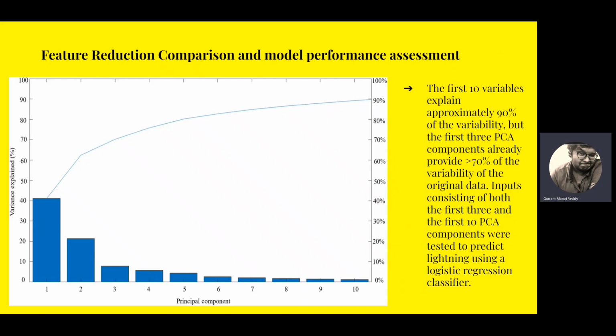Here, principal component analysis is a linear combination, not the model that we are discussing. But from this, we can see the first 10 features approximately explain 90% of the variability. But in these first 10 features, the top 3 features provide most, 70%, of the variability of the original data. So it depends on what kind of features we are selecting. So that will represent the max amount of data. Inputs consisting of both the first 3 and the first 10 PCA components were tested to predict lightning using a logistic regression classifier. Here, this is for the principal component analysis.